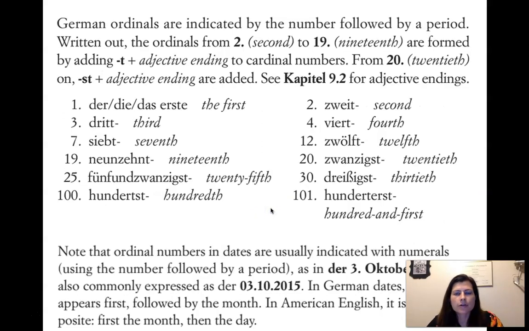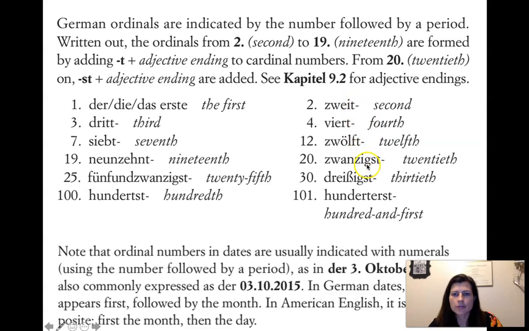Okay, so we've got the ordinals as the summary from your textbook. We have der erste, der dritte, der siebte, der 19., all of these. They will get different endings depending on what follows, masculine, feminine, neuter. The dates are always going to be masculine, der erste, but then you could say the first whatever, it could be something feminine, right? So it will change, der, die, das, and then this ending will change based on the